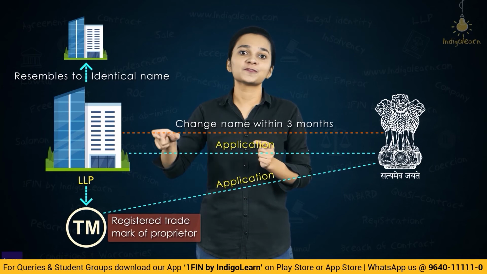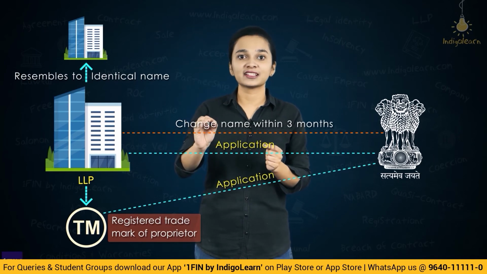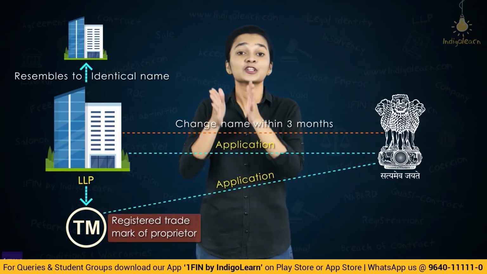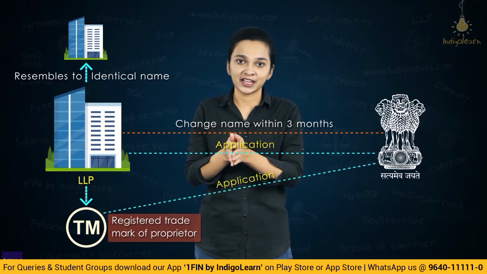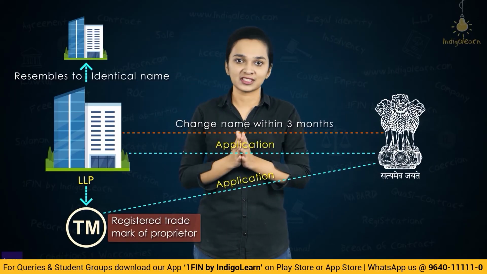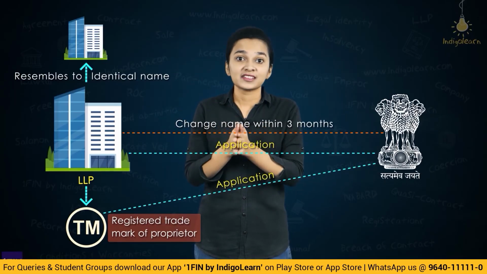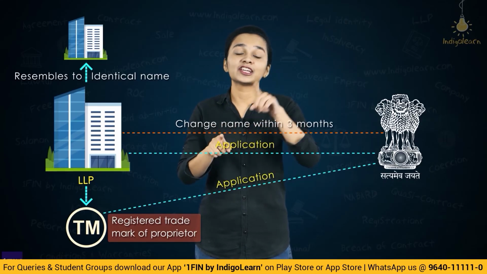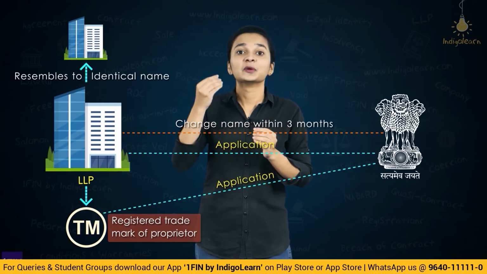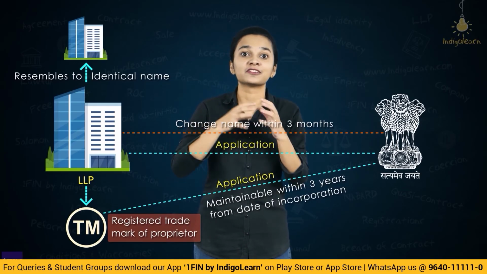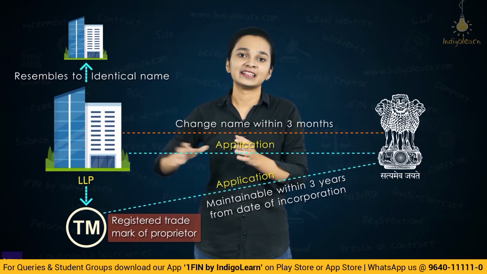And for the purposes of changing the name, the time period assigned is 3 months within the date of issue of direction. So within 3 months of the date of issue of direction by the central government, the LLP is required to change its name. Now, a proprietor with a registered trademark can make an application to the central government within 3 years from the date of incorporation or the date of registration of the LLP.